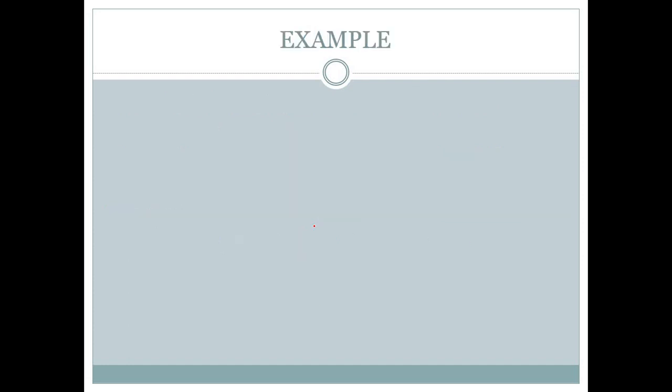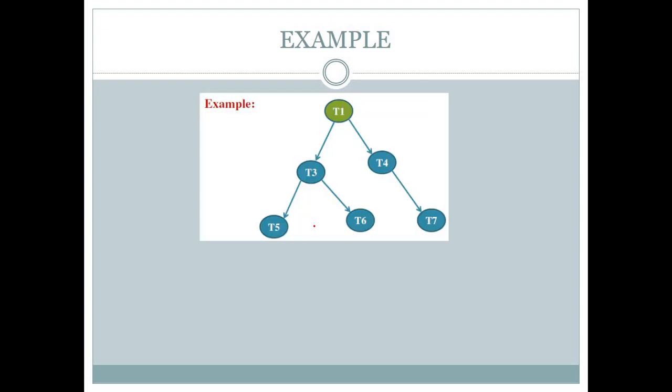Now there is an example that you will have to solve. Here the tree structure is like this. This is a binary tree, and for this binary tree, make your answer for in order and write in below comment box. You can pause this video, calculate this answer, and comment in our below comment box, and after that check your answer. So you have some time for calculation. Okay, so start your calculation.